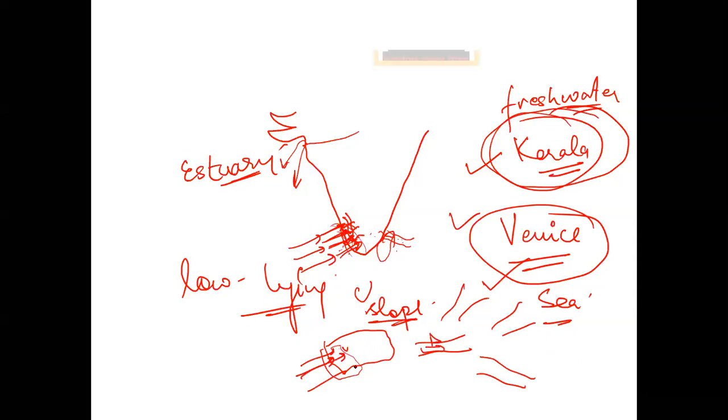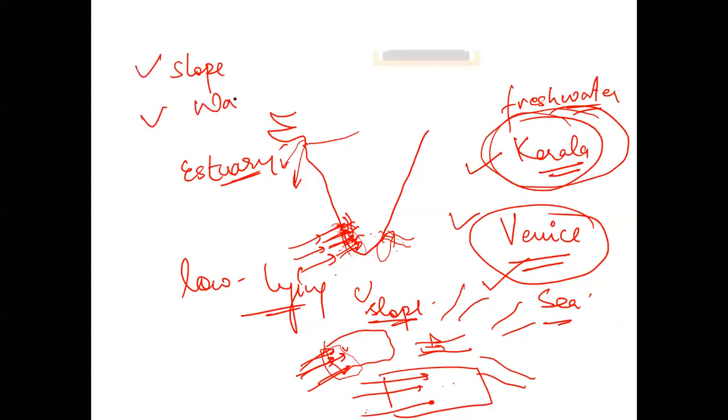The reason is that this water gets pushed back and it forms its wave. There is such a gentle slope, or the elevation difference is so small, that it is kind of stagnant water in this area, and whenever there is a wave system, this water gets pushed back into the land. So I can have backwaters both of the sea as well as the freshwater system. It is basically due to the lack of slope, and second, the wave action. They together combined create the backwaters.